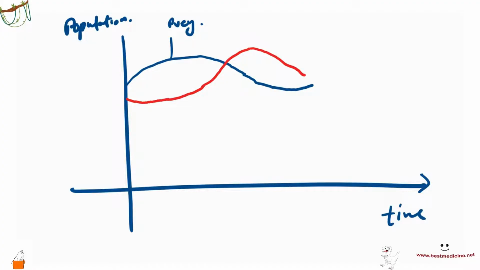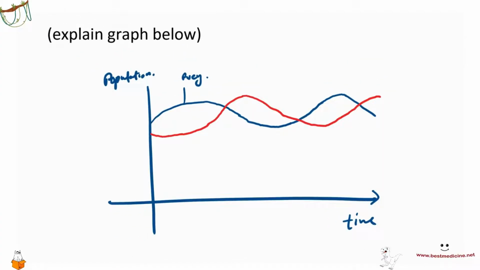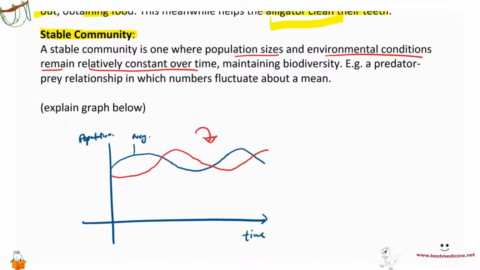And now the prey population is going to start increasing again, followed by an increase in the predator population, and so on. So it kind of fluctuates about a mean. And that is a stable community, okay? A stable environment. This can, of course, be disturbed by, for example, natural disasters or diseases or new predators or new prey coming in, invasive species, etc. But that essentially is a stable community.